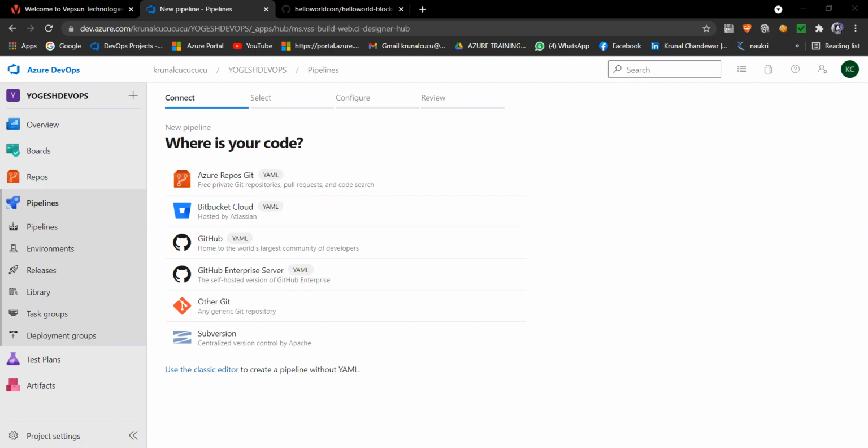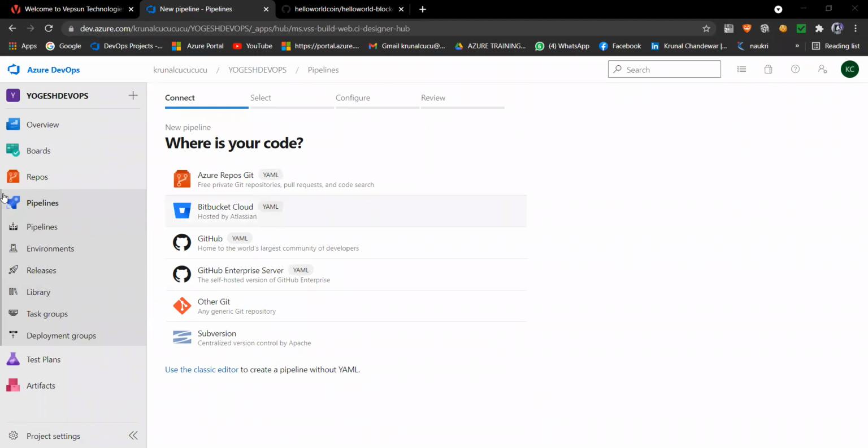So we have two types of pipeline in our Microsoft Azure DevOps. First one is your classic editor. That is nothing but a GUI based, user interface based pipeline, and another is YAML based. YAML means yet another markup language. What is YAML based? This pipeline is nothing but scripting based, like HTML and others. You have XML and all this. So similarly here scripting, this is a GUI base. You have to drag and drop and you have to do everything.